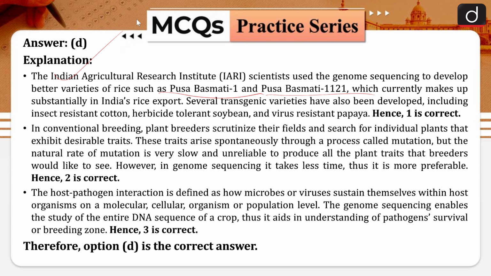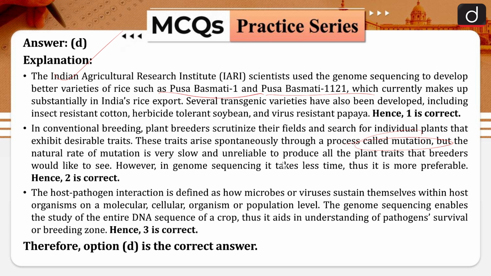In conventional breeding, plant breeders scrutinize their fields and search for individual plants that exhibit desirable traits. These traits arise spontaneously through a process called mutation, but the natural rate of mutation is very slow and unreliable to produce all the plant traits that breeders would like to see. However, genome sequencing takes less time, thus it is more preferable. Hence, statement 2 is correct.